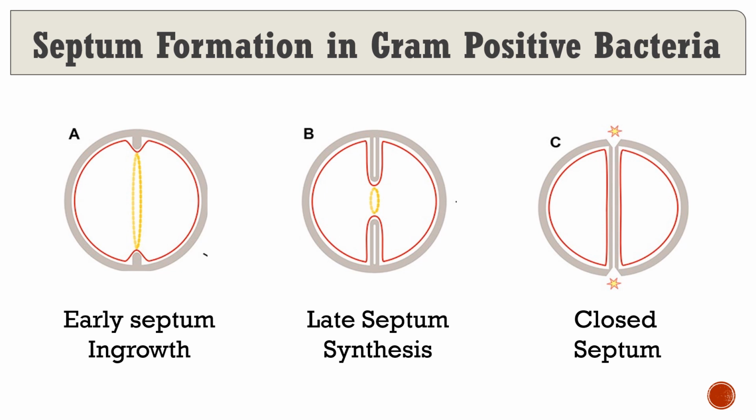The septum is pushing the cell aside, and a new daughter cell can easily form.